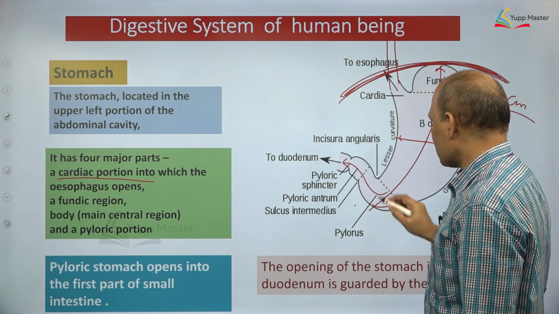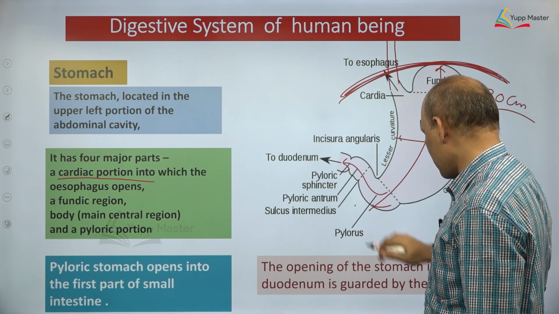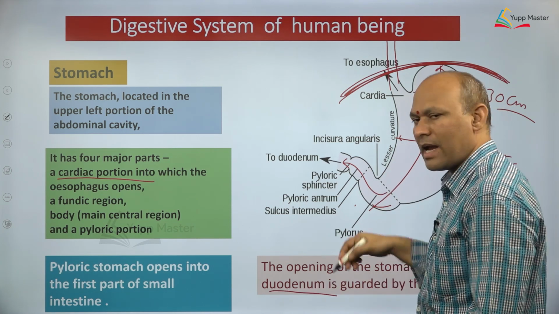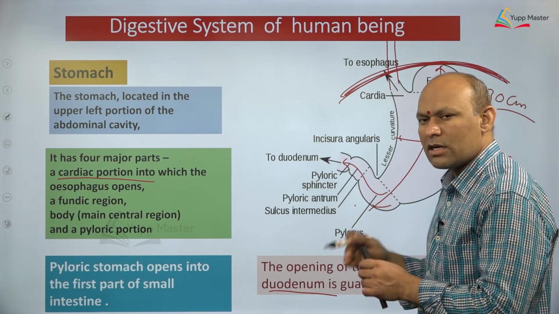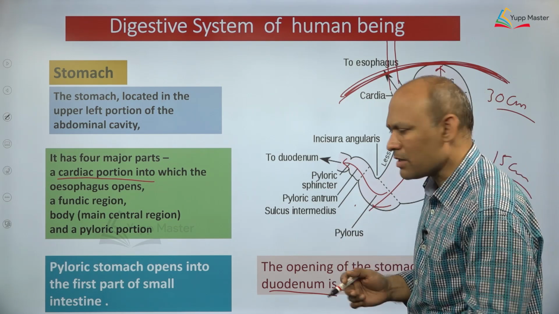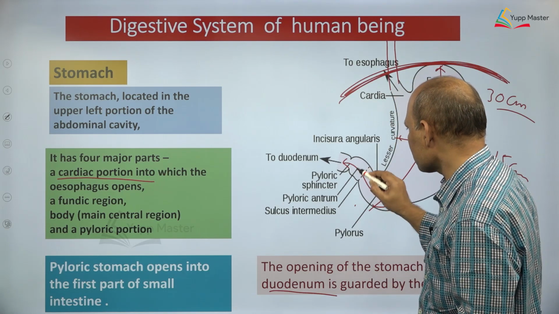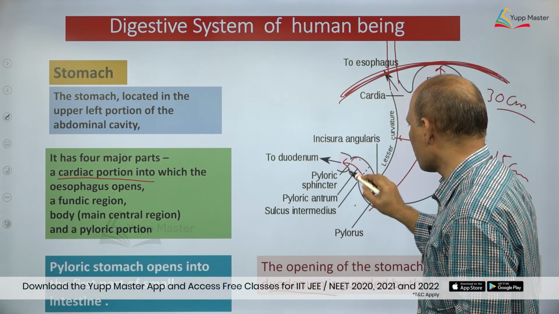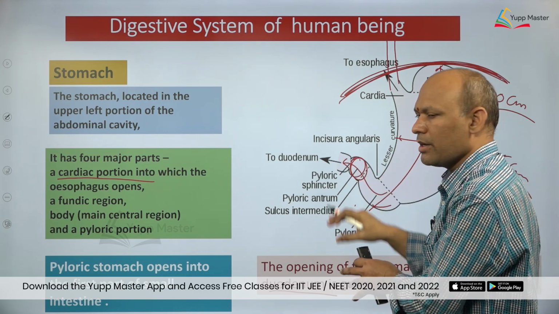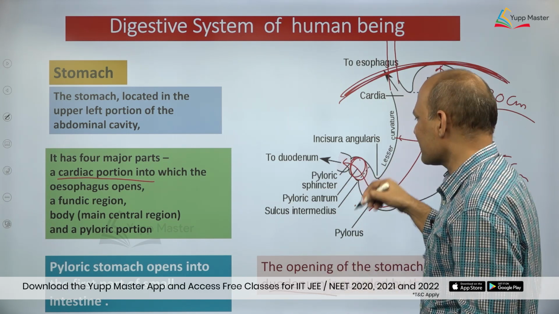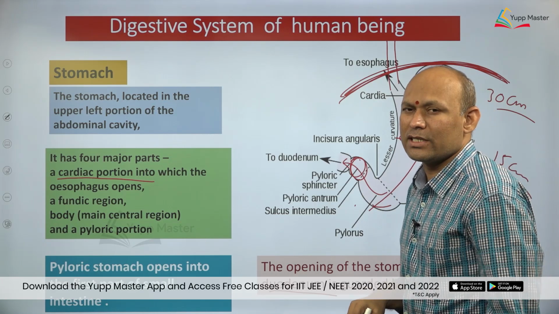The opening of the stomach into the duodenum, the anterior part of the small intestine, is called what? Pylorus, dear students. Pylorus. Here the opening will be there, right, dear students? And that opening of the pyloric stomach into the duodenum is guarded by what? Again, it is guarded by the pyloric sphincter.